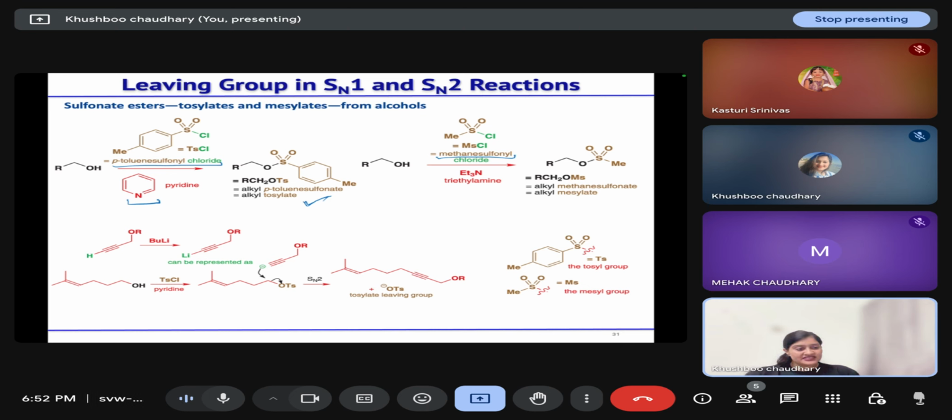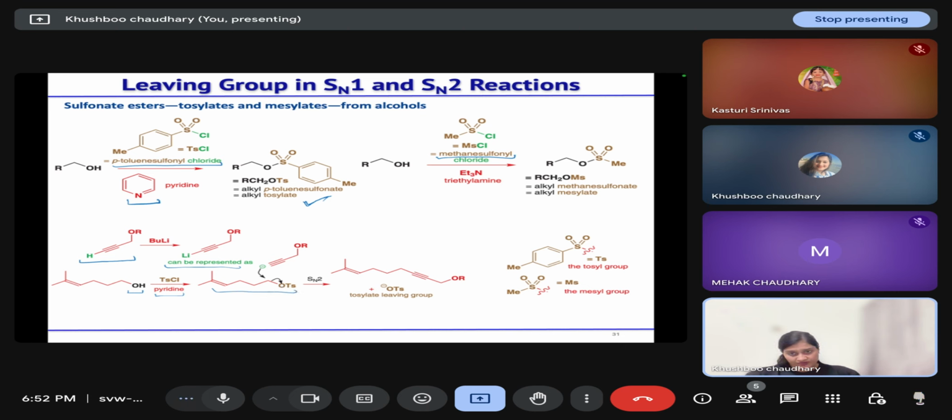How we can use this in the synthesis, or how we can use this in reactions? If we have this acetylene compound and we are treating it with butyl lithium, this butyl lithium will abstract this proton, so this lithiated species will form first, and this alcohol we are treating with tosyl chloride in the presence of pyridine, so this tosylate will form. Now this tosyl is a better leaving group, so the nucleophile can attack from the backside at this carbon having this tosylate group, and it will leave the system. So this is the leaving group now. So this is how we can make hydroxyl group a better leaving group.